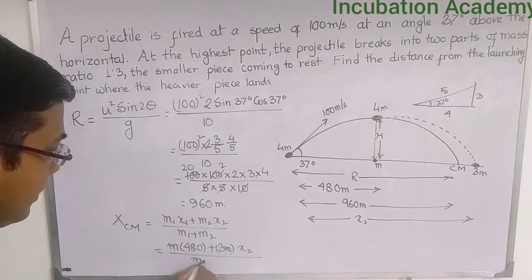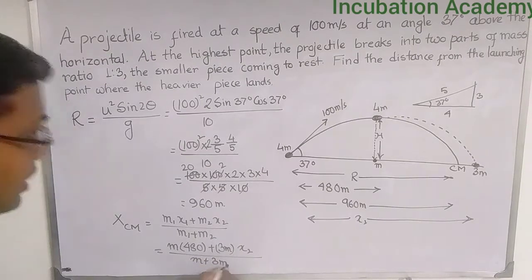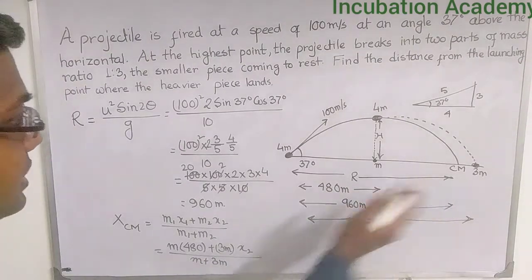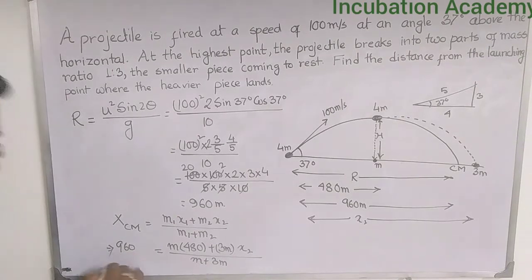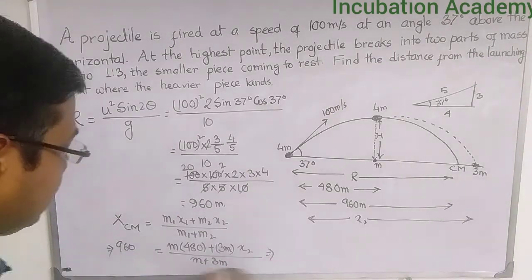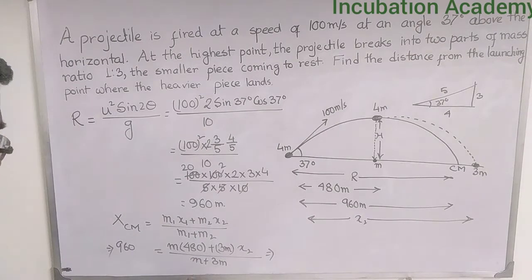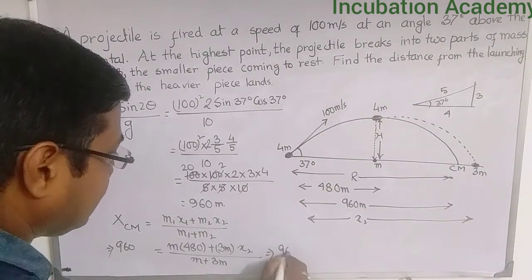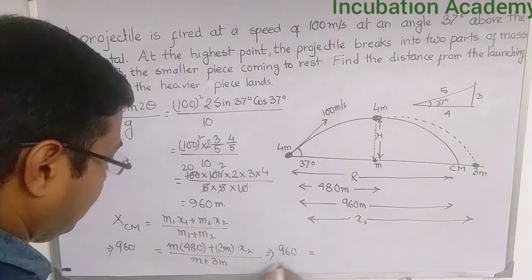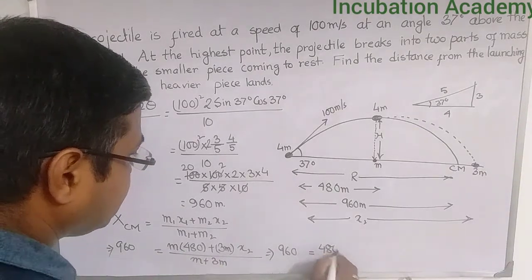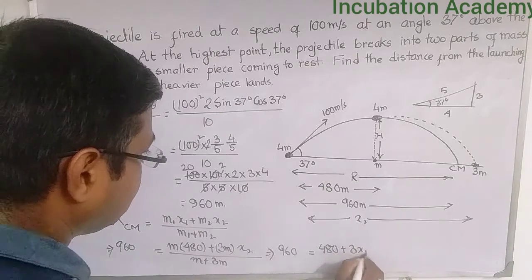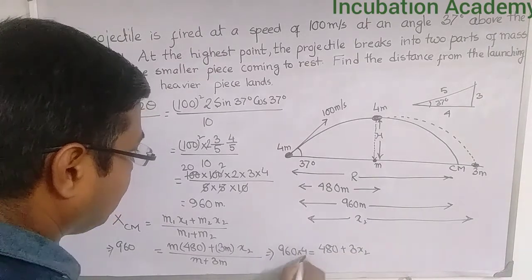The denominator is m plus 3m, and the center of mass is at 960. So if I do this calculation, it will be 960 equals, with m and m cancelling out, 480 plus 3x2, all divided by 4.